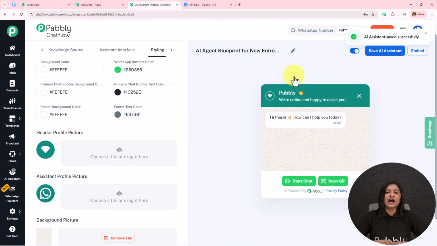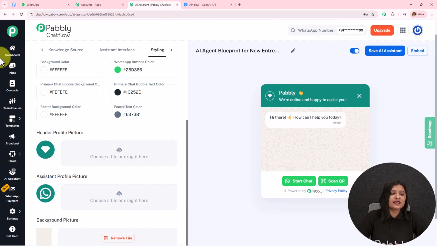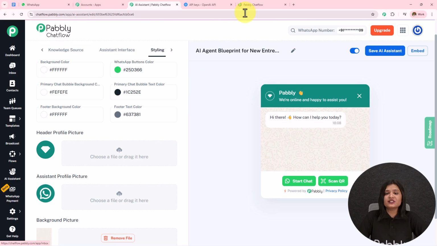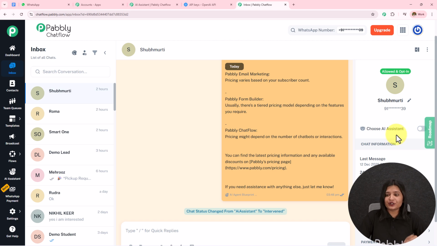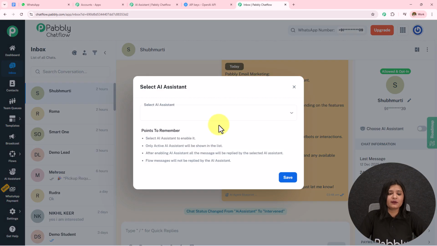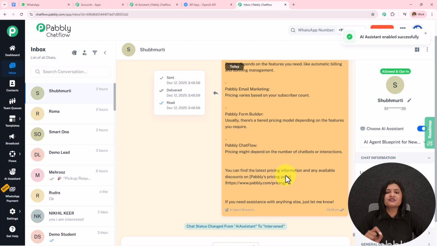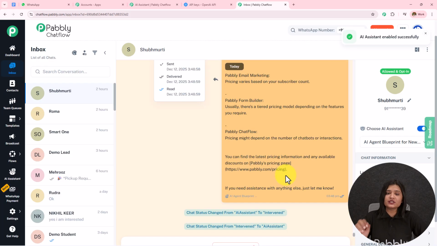Now we have to learn how we can activate this AI assistant or assign this AI assistant to a particular chat, to a particular group, or to all the contacts. On the left hand side where you can see all these options, I have this inbox. I'm going to open this in a new tab first. So here this is my chat. To enable the AI assistant to a particular chat, you simply have to toggle on this button, select the AI assistant, and then save this.